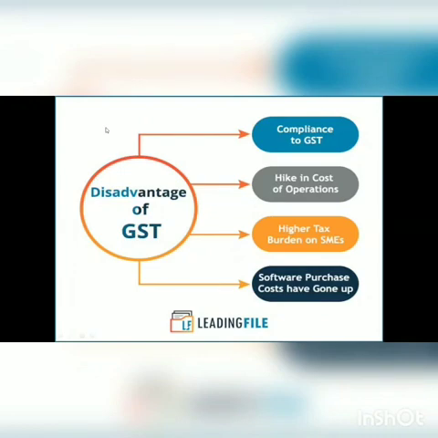So there are some advantages and disadvantages of GST, but we have to overcome them, because we have to convert the problems into opportunities.